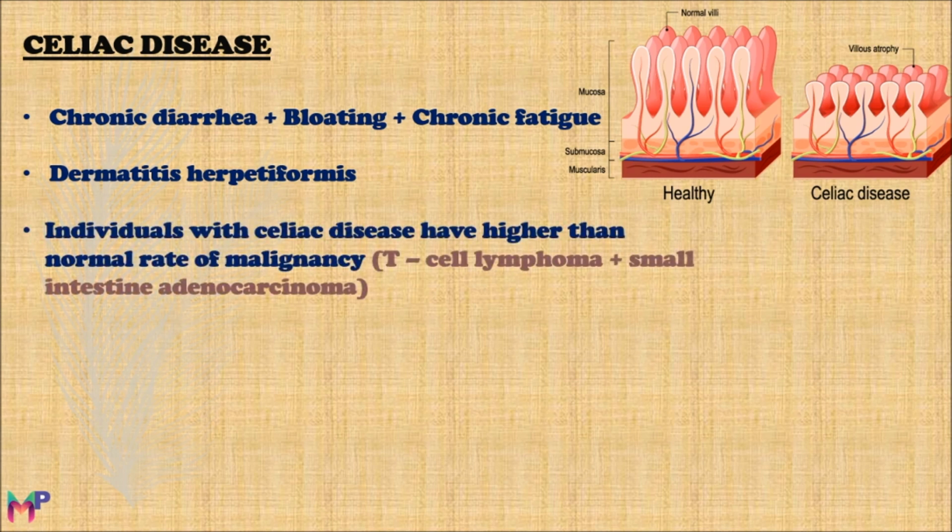Individuals with celiac disease also have a higher than normal rate of malignancy. The most common malignant tumors that are seen in patients of celiac disease are T-cell lymphoma and small intestine adenocarcinoma. So, despite a gluten-free diet, if the symptoms persist, you may think of cancer.